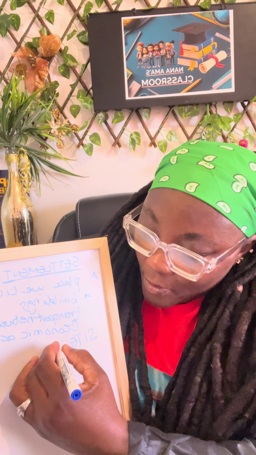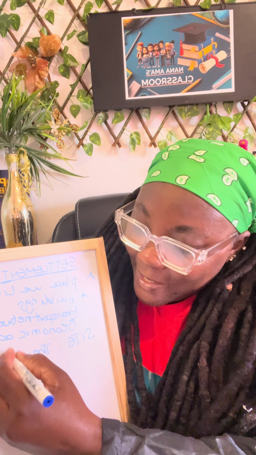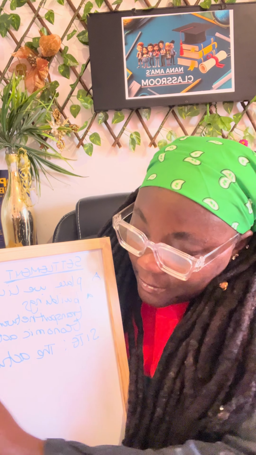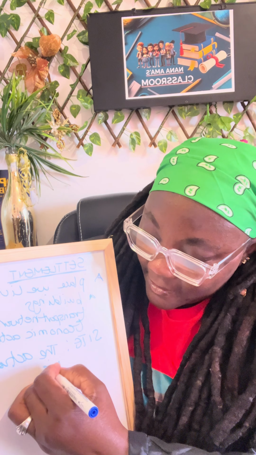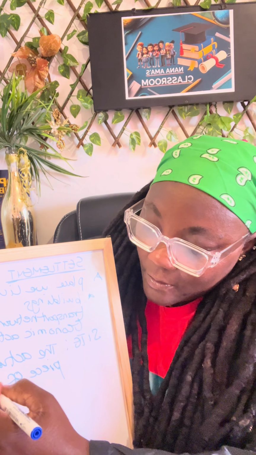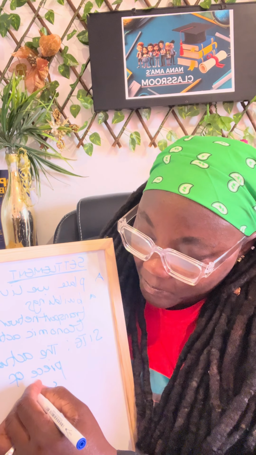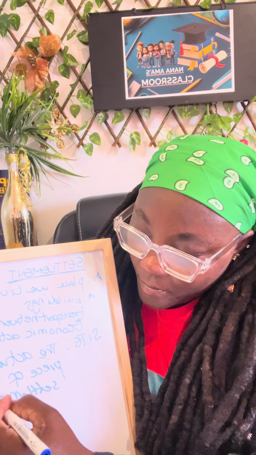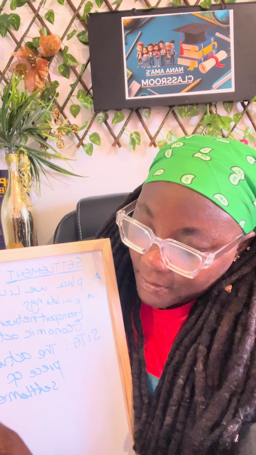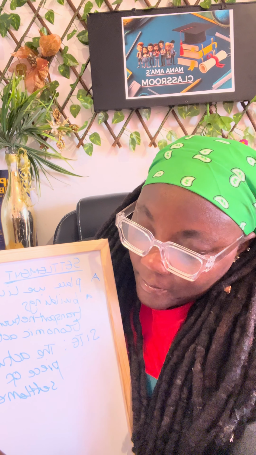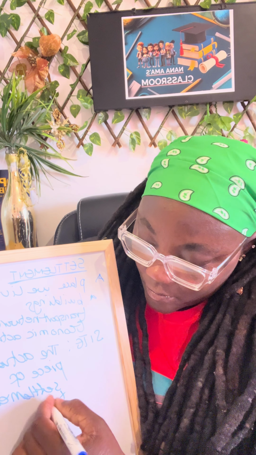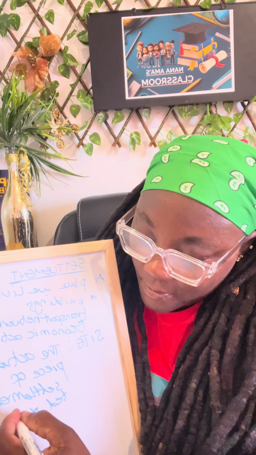The actual, or you can say the exact, piece of land on which a settlement is located or found.